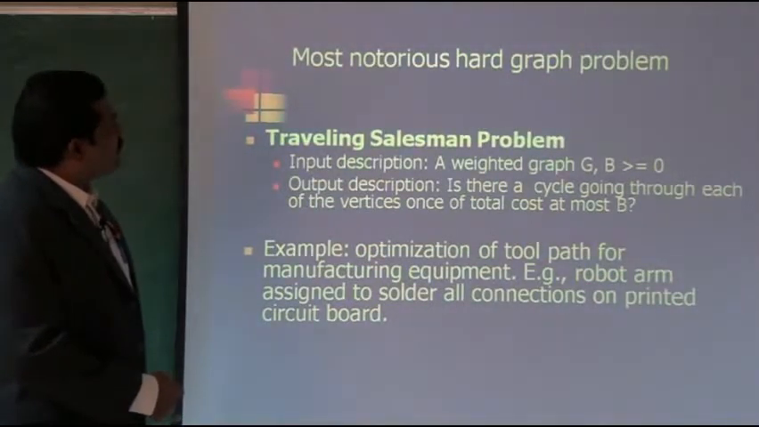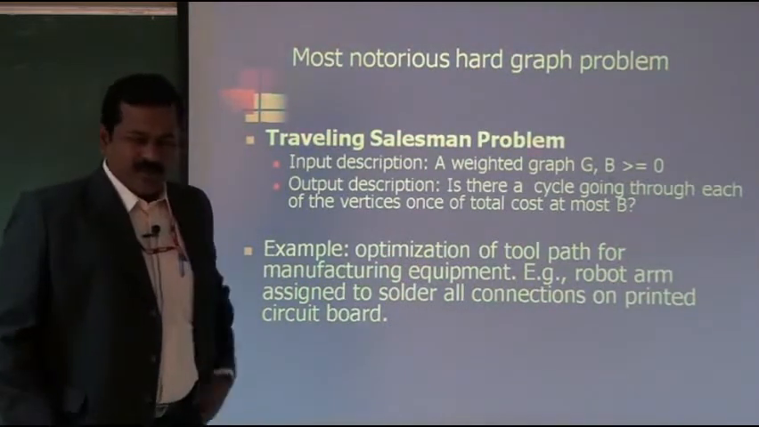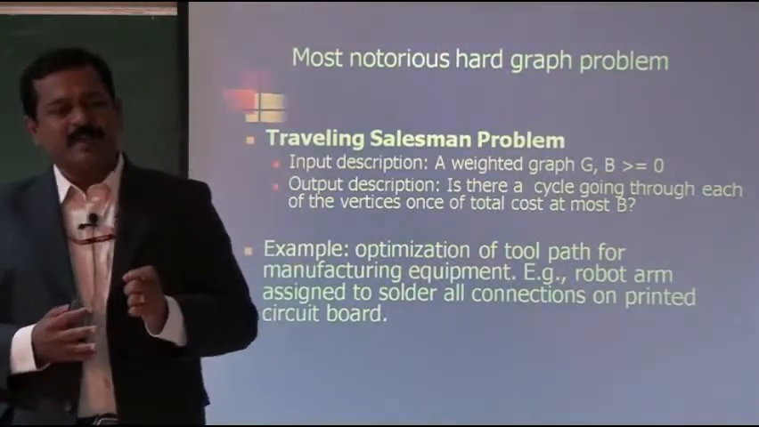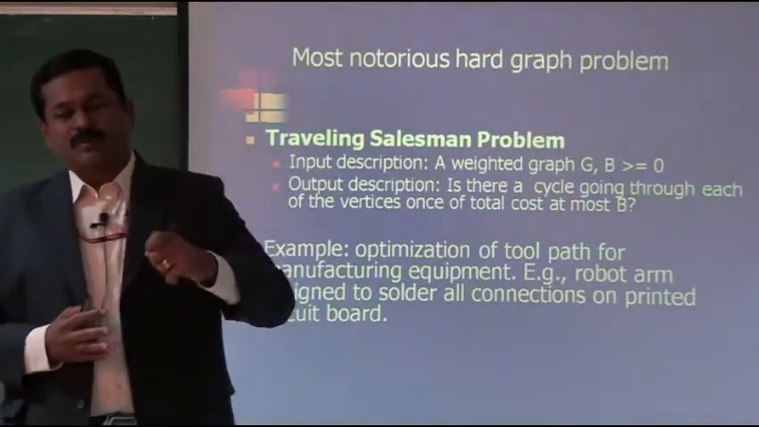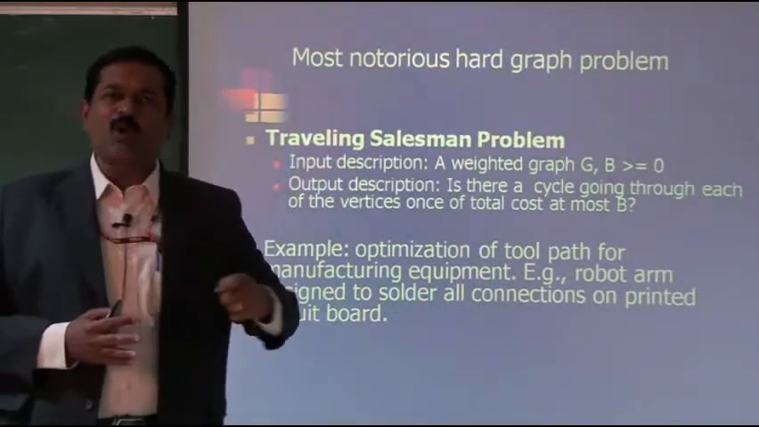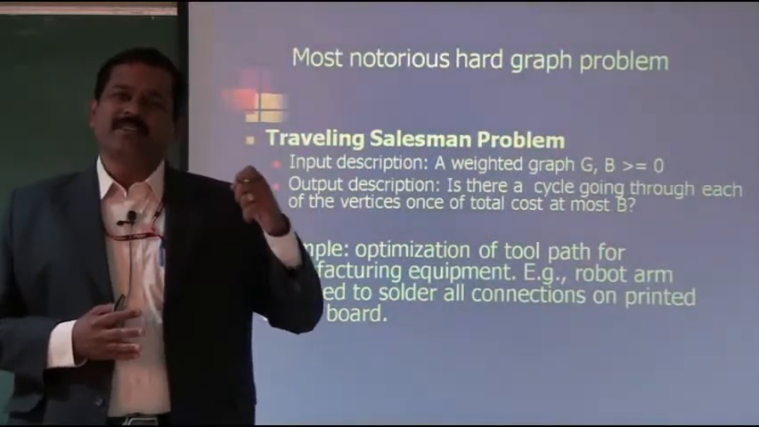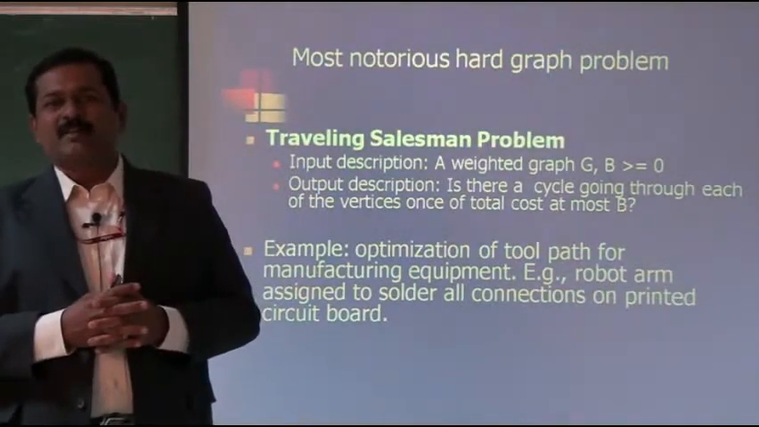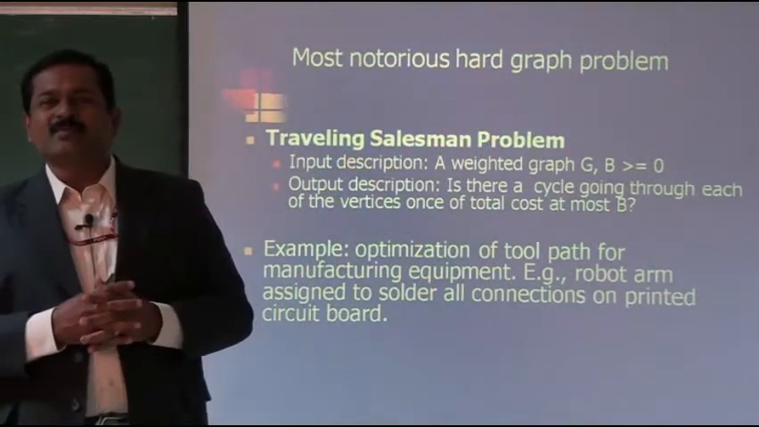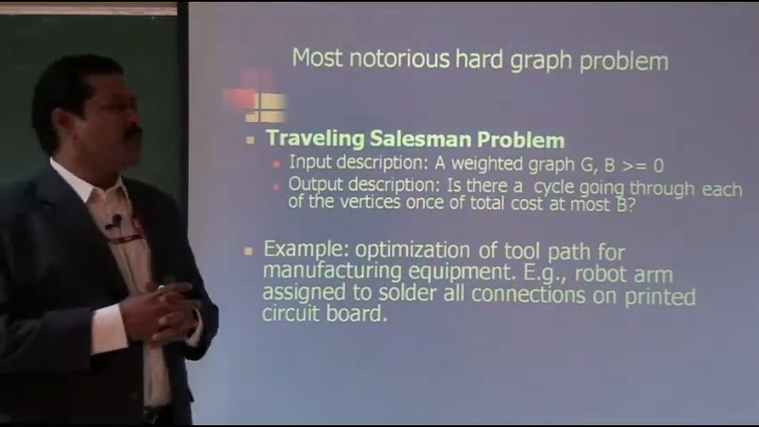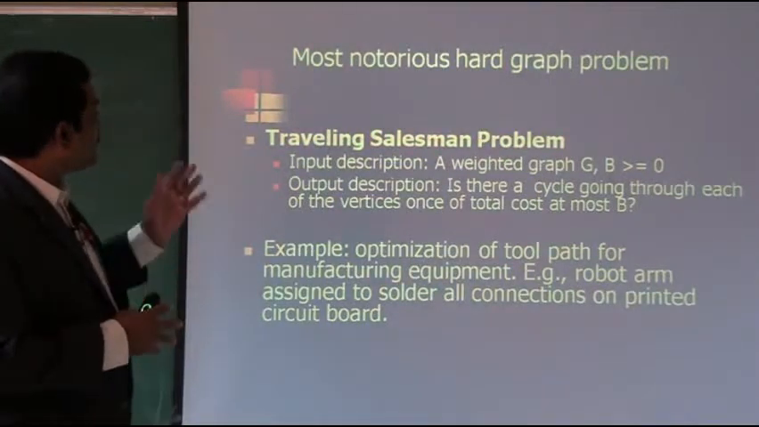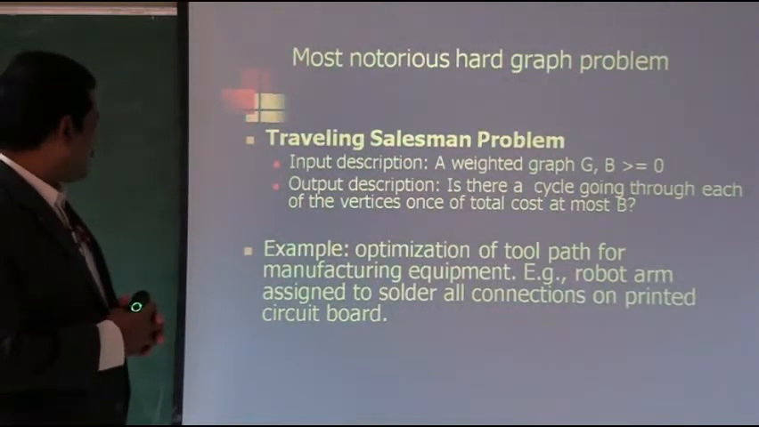One most notorious hard graph problem is the traveling salesman problem. Of course, there are 15 cities or 20 cities or 50 cities. The traveling salesman has to optimize his route in such a way that he goes to all cities without crossing a city again, and within minimum time. That is called the traveling salesman problem. It is one of the most studied problems in theoretical computer science. So this is one best example of a hard problem.